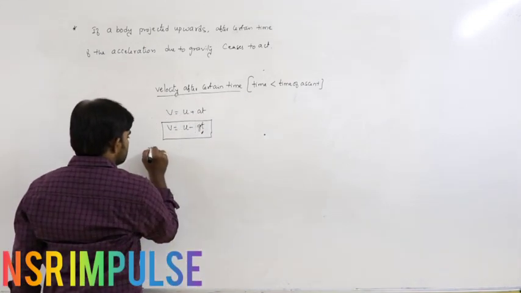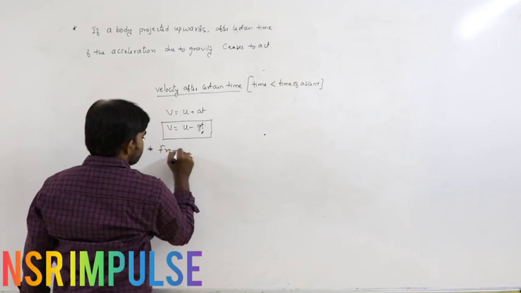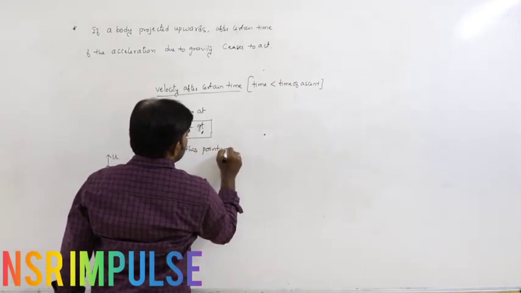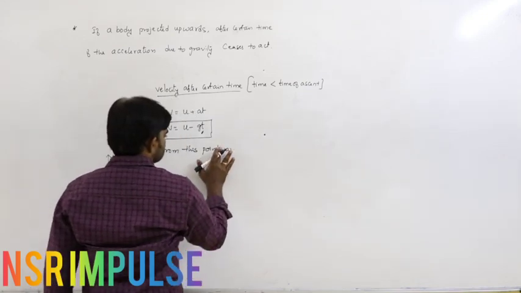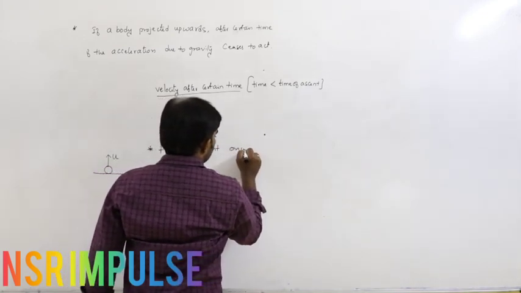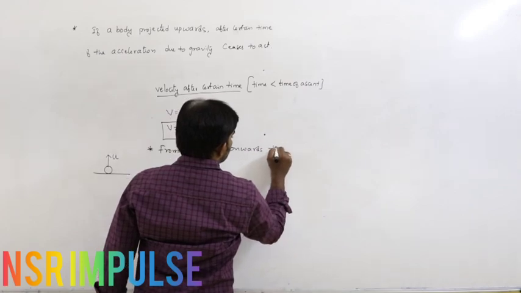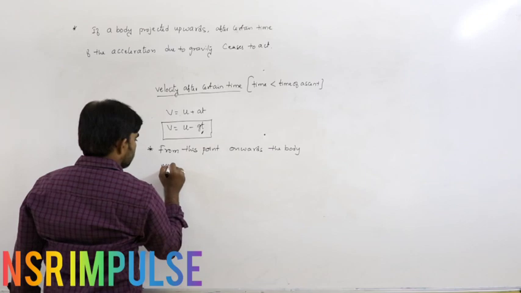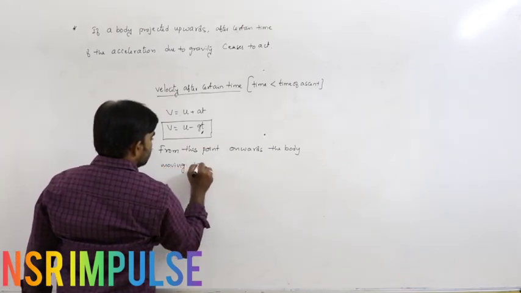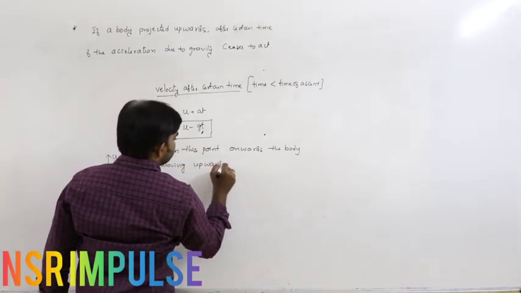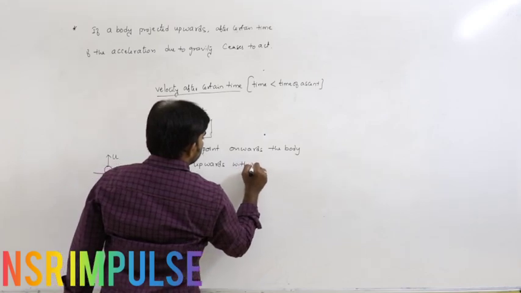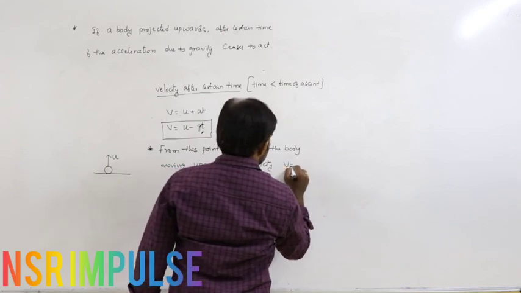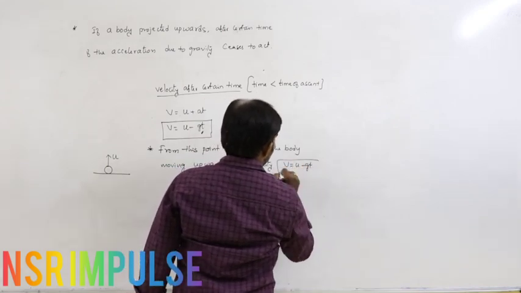From this point onwards, the body moves upwards with velocity v equals u minus gt.